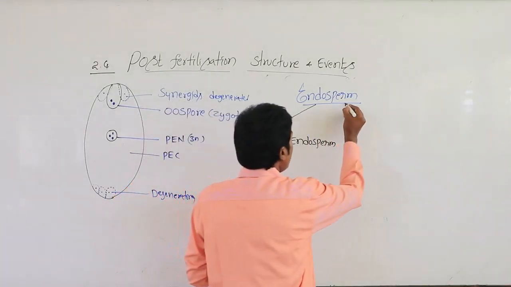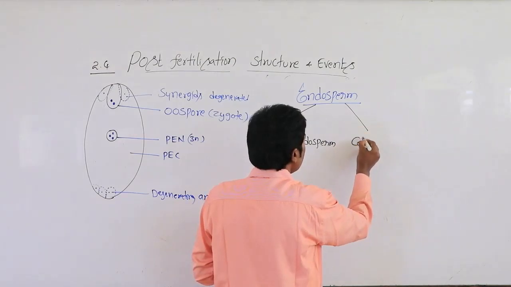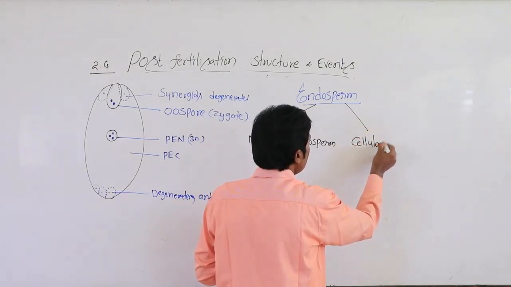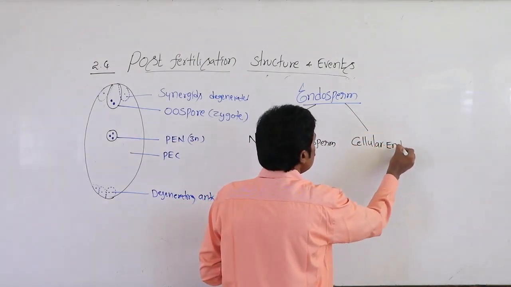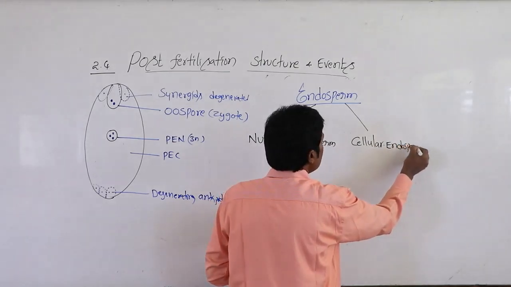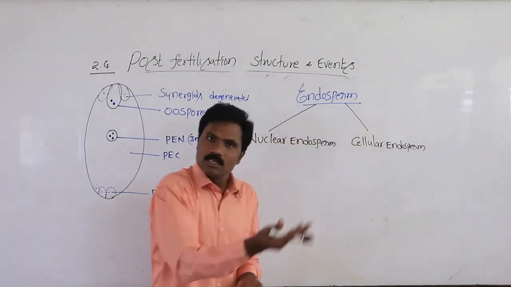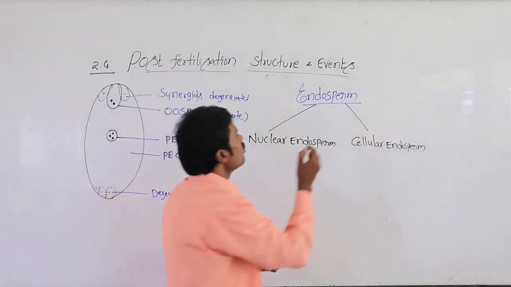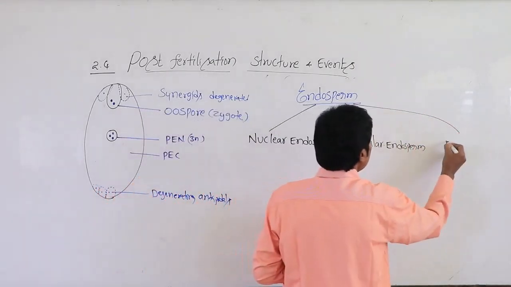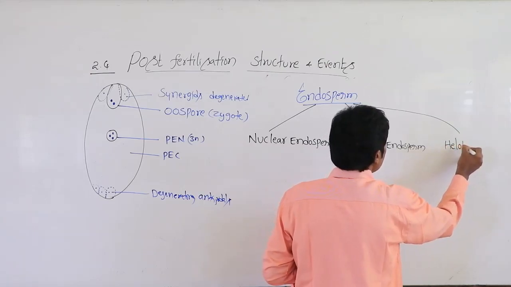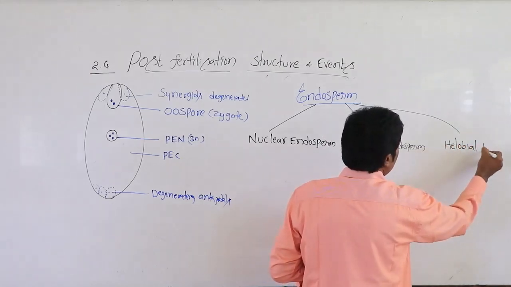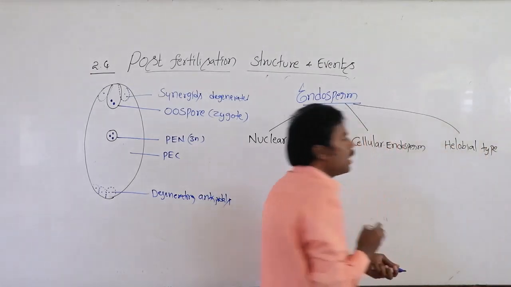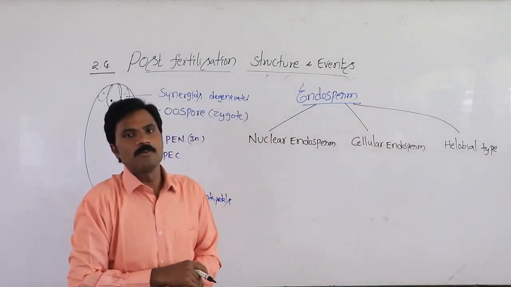Then the second one, cellular endosperm. Then the third one, intermediate, that is the helobial endosperm. Helobial type of the endosperm.